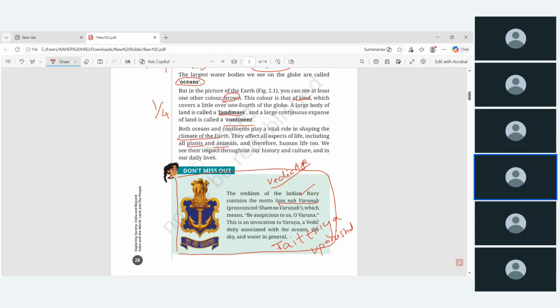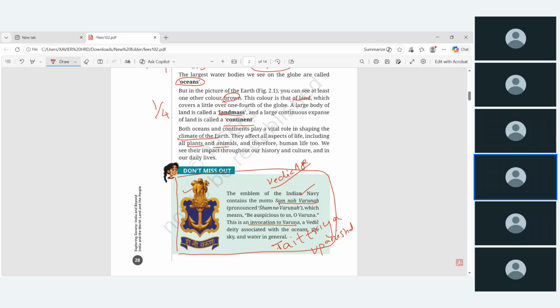Before independence, our emblem was different, with the crown. The crown was replaced with the Ashokan capital, the lion capital. And before independence, our navy was called the Royal Indian Navy. Okay, that is not that important, but it just came to know. And this Upanishad, especially Sam No Varuna, is praising the god Varuna Bhagavan, you know, Varuna. This invocation is up to Varuna.